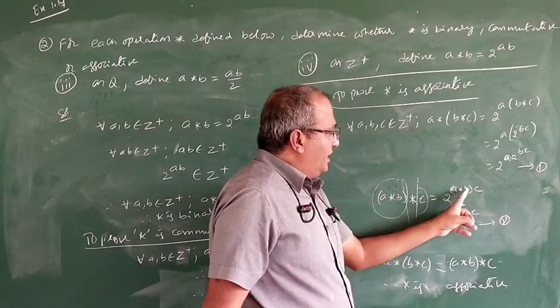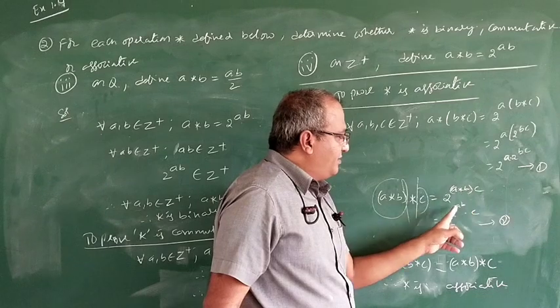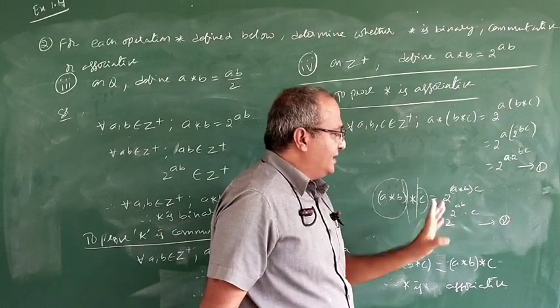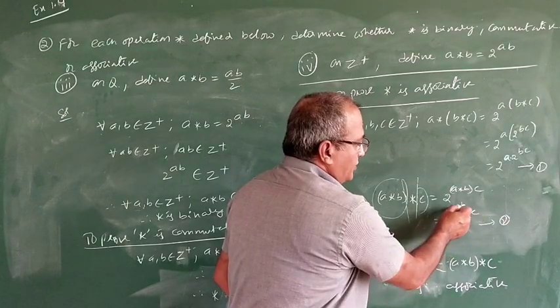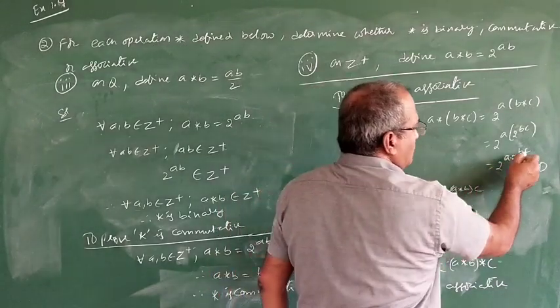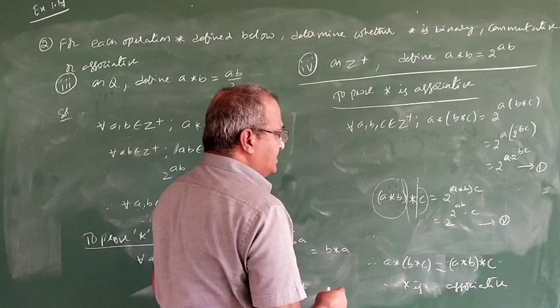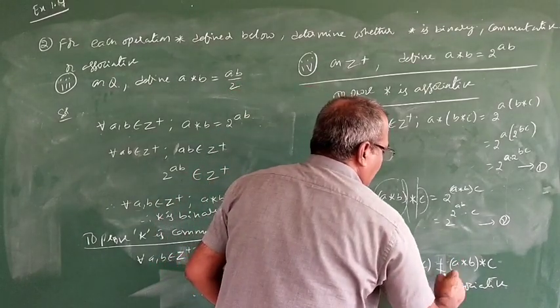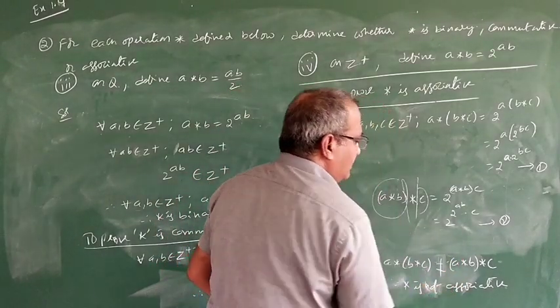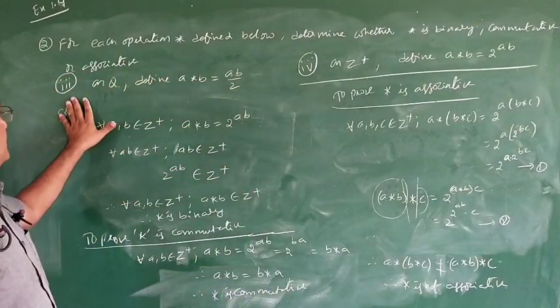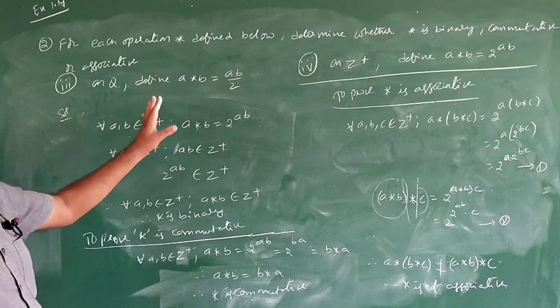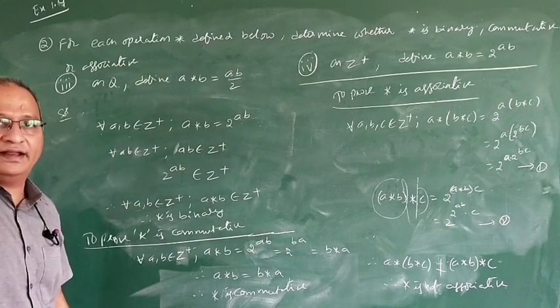2 power ab. Now once again a star b is 2 power, this is inside. Now finally what we got? 2 power c into 2 power ab, and 2 power a into 2 power bc. So from 1 and 2 we can say these two are not equal. Therefore star is not associative. So in the second problem we finished a total of 4 problems. Still 2 problems are there. We will go to the next 2 problems.